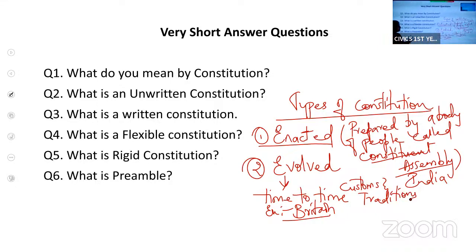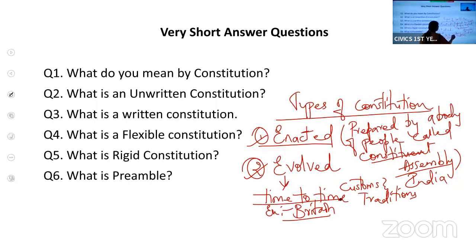The basic difference is whether the constitution is enacted or evolved. If it is enacted, that means it is prepared at one time, and it is followed as it is, making necessary changes. But evolved, it is prepared from time to time.